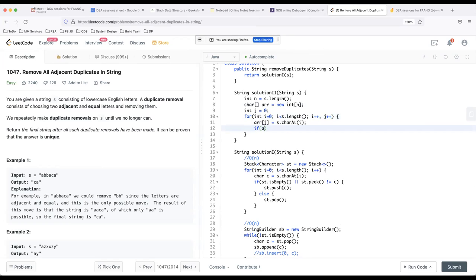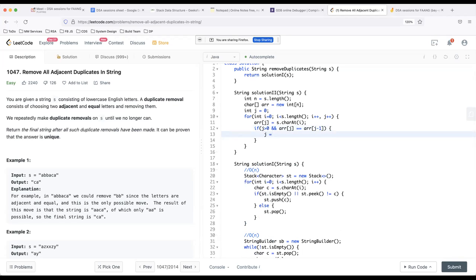Now I'm going to check if j is greater than 0, j should not be 0, and array of j is equal to array of j minus 1. If this is the case, I'll simply say that j is equal to j minus 2.